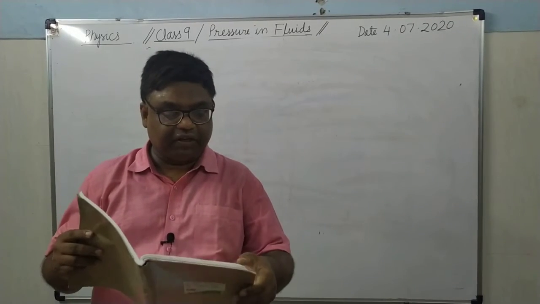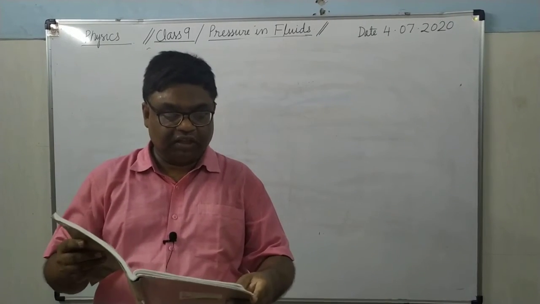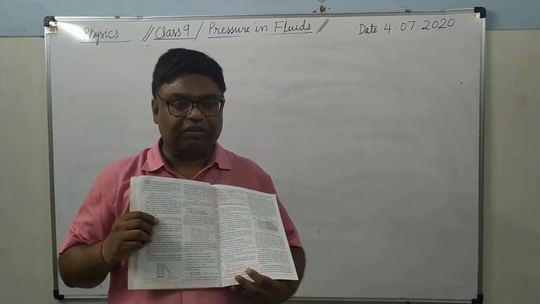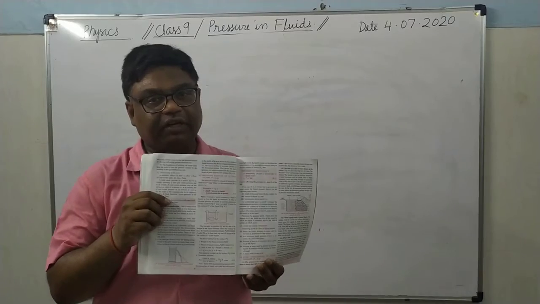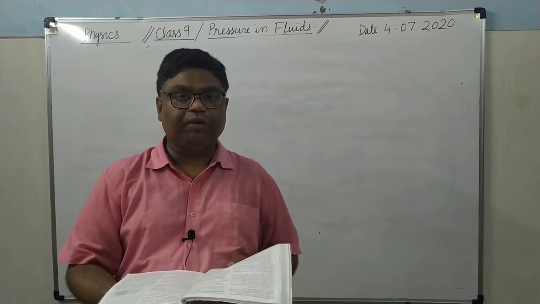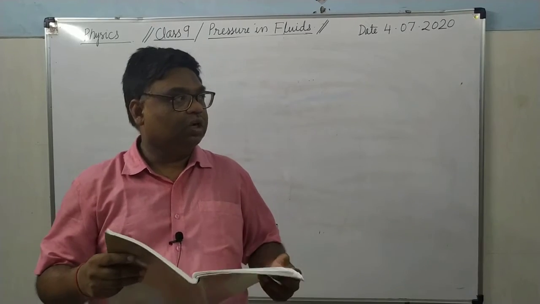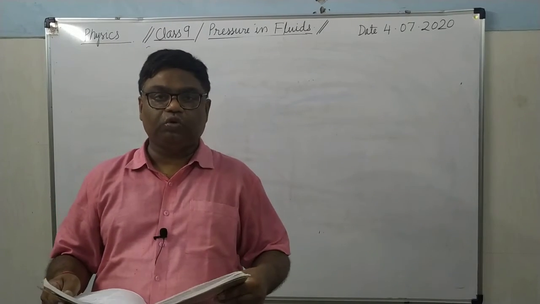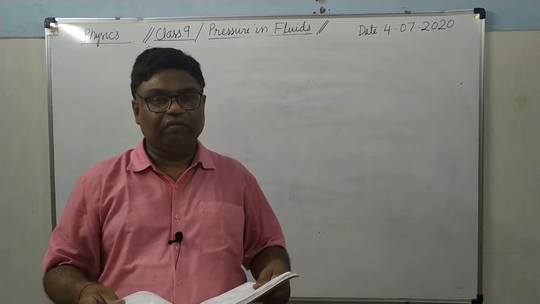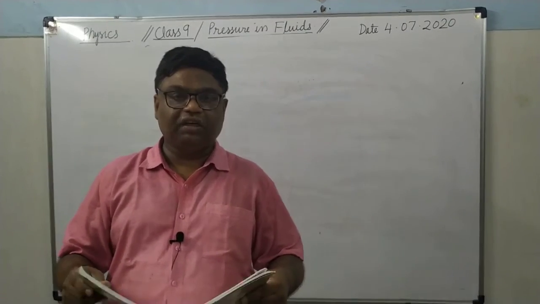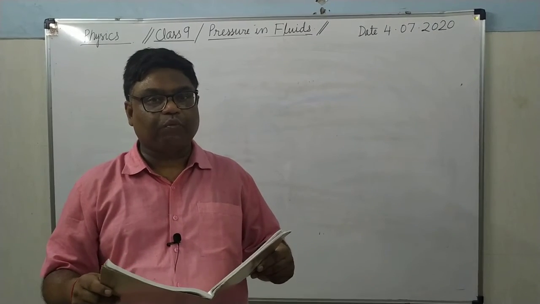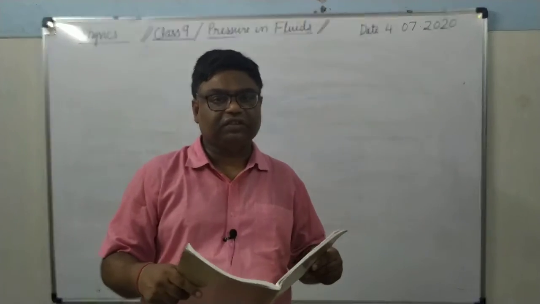I have explained this pressure in fluids. Then experimental demonstration, that also I have not demonstrated the experiment, but I explained that experiment. Then derivation of this formula, P equals H into rho into g. It is the pressure exerted by H height of liquid column, pressure exerted by a liquid column at a point whose depth from the free surface is H.